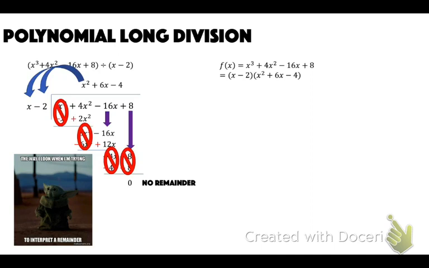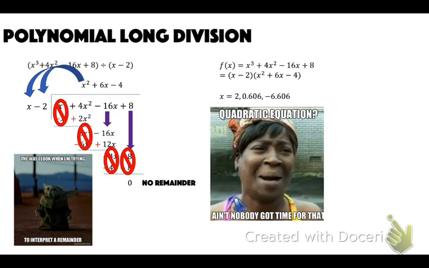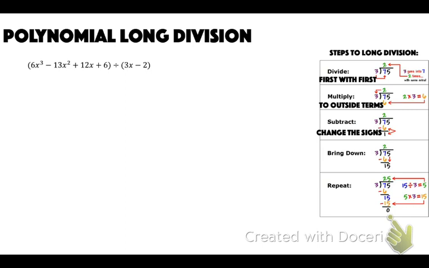Now, if that was something that easily factored, we could factor it, and then we could graph it, right? It doesn't factor easily. Our zeros are actually 0.606 and negative 6.606. And I got that from using the quadratic formula, which I wouldn't make you do, but I will make you graph these with ones that actually factor, okay? But right now, let's just get down long division. So let's do this one.